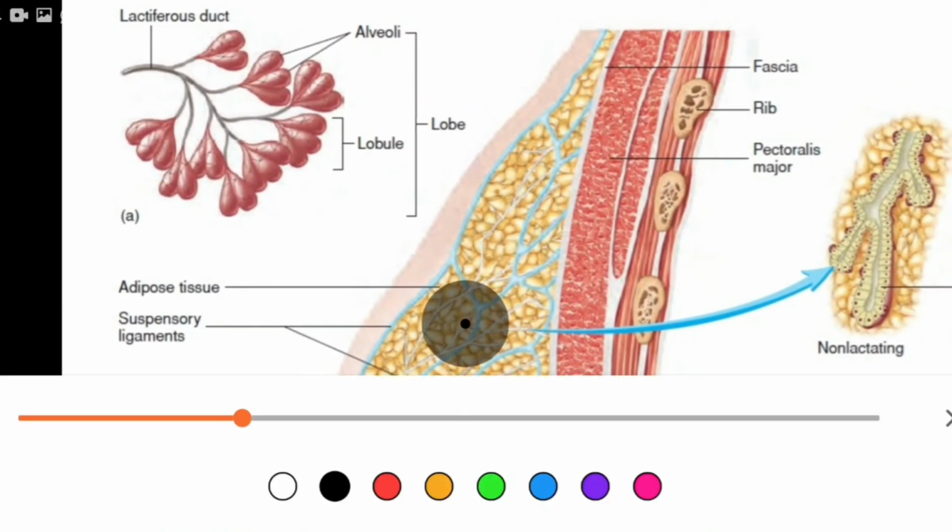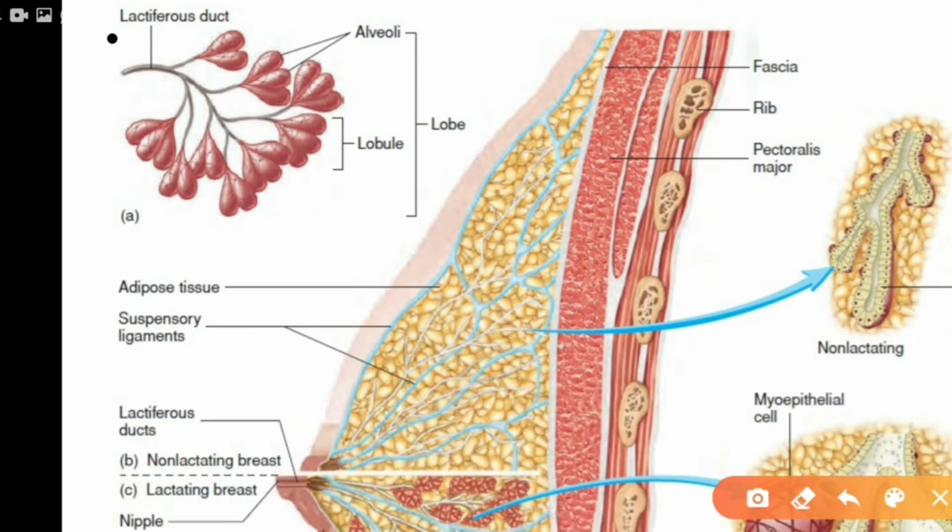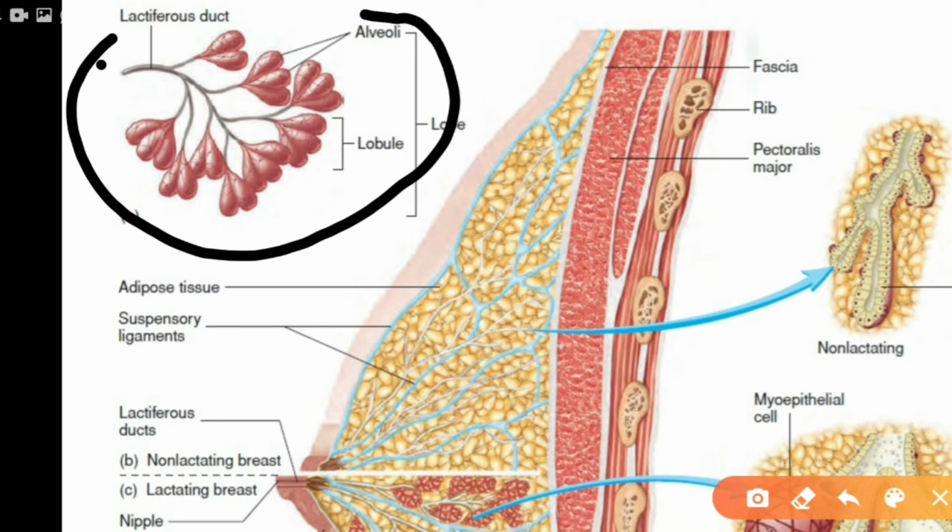This diagram is enough to understand. This diagram helps you a lot to understand the complete concept about the mammary gland. You can see it is one lobule. Inside the mammary gland there are 15 to 20 mammary lobes of this kind. And each lobe consists of cells of alveoli.